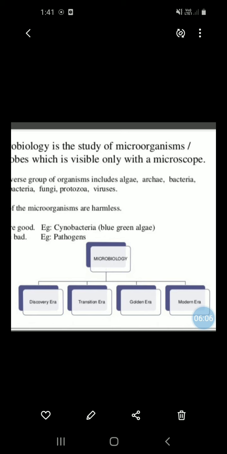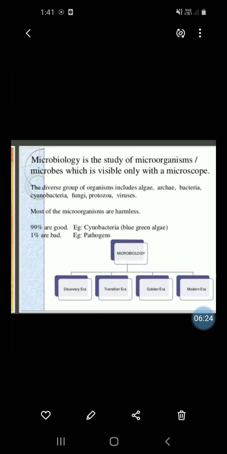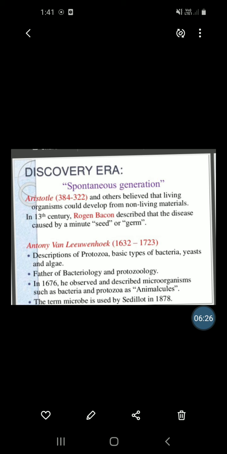So what is microbiology? Simply, it is the study of all types of microorganisms. Microorganisms are organisms which are unable to be seen by the naked eye and are visible only under a microscope.